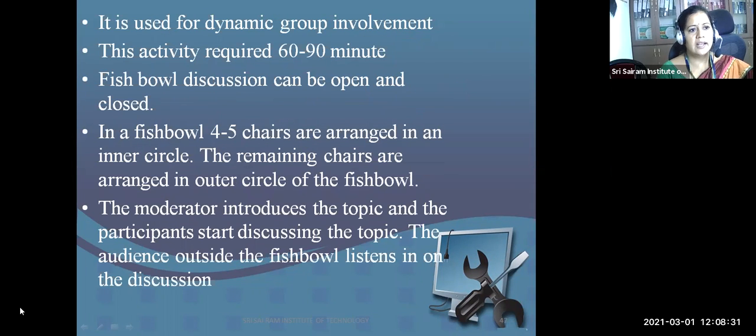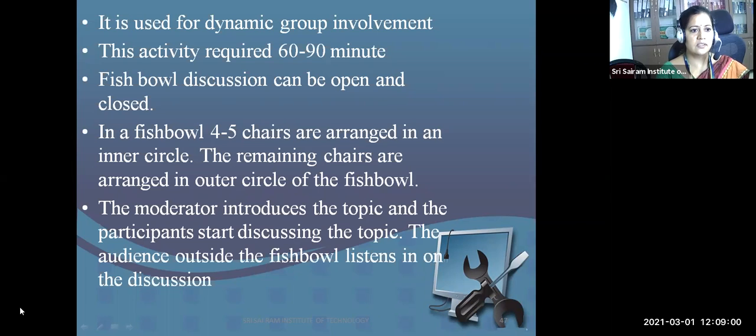Of course, the activity is 60 to 90 minutes, and there are two types of fishbowls, open and closed. Open is nothing but any audience member can join the inner circle at any time. He can give his suggestions, and he can just leave the inner circle. That is called an open fishbowl.